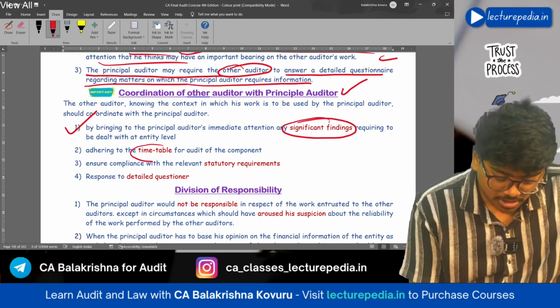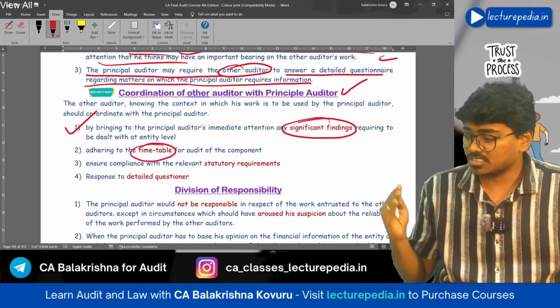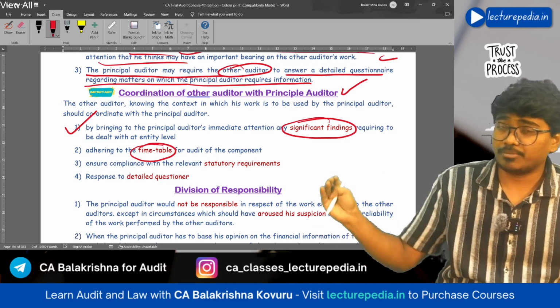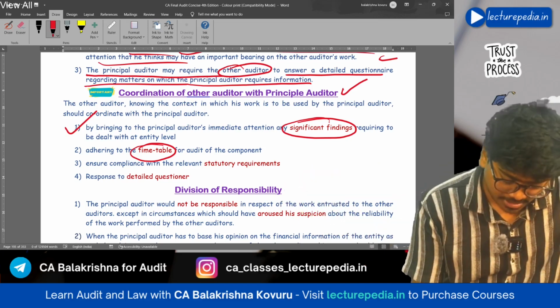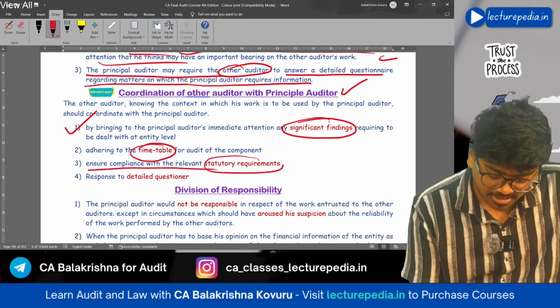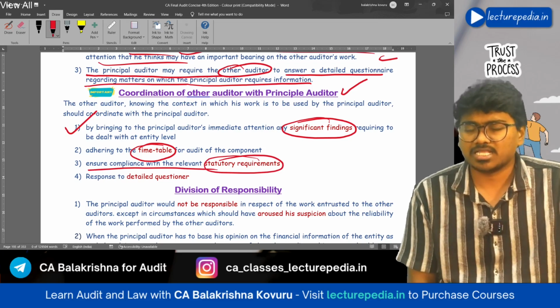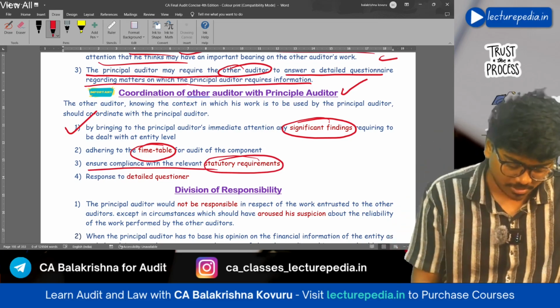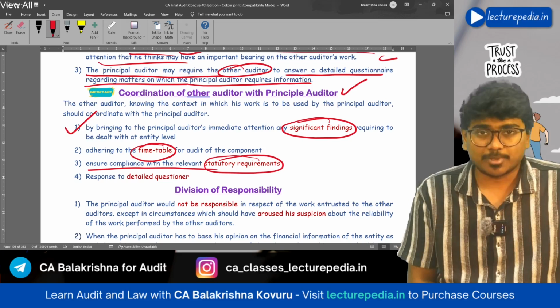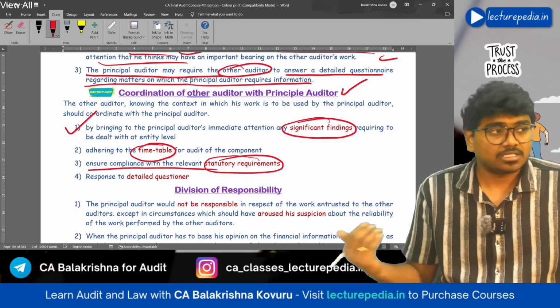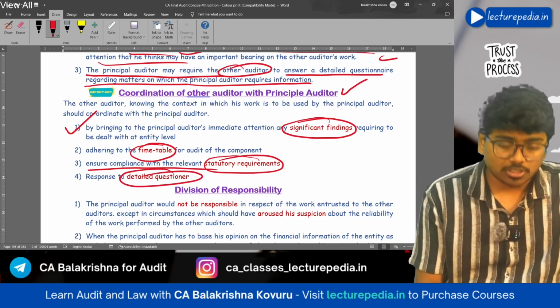Next, other auditor should follow the timetable, that is within the given time limit he should complete the audit of component. Next, ensure compliance with relevant statutory requirements. Okay, other auditor should comply with all the statutory requirements. And if in case the principal auditor has sent any questionnaire, the other auditor should answer that questionnaire.